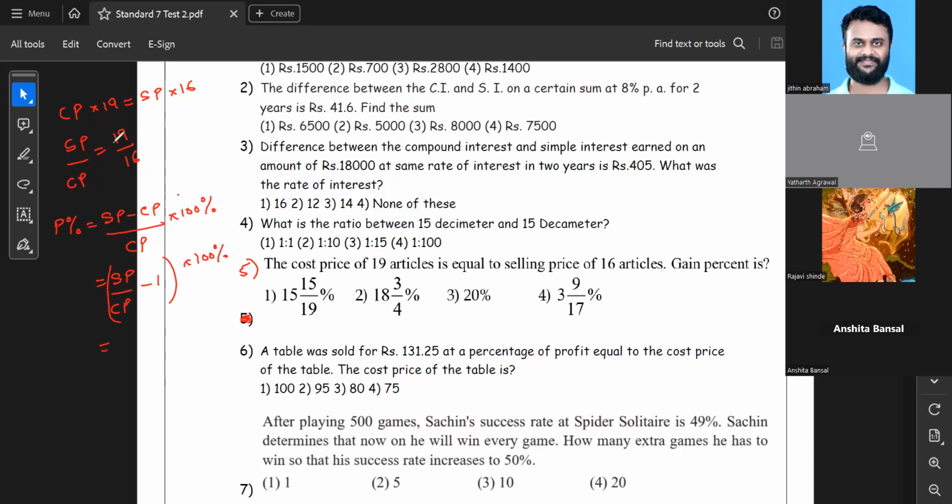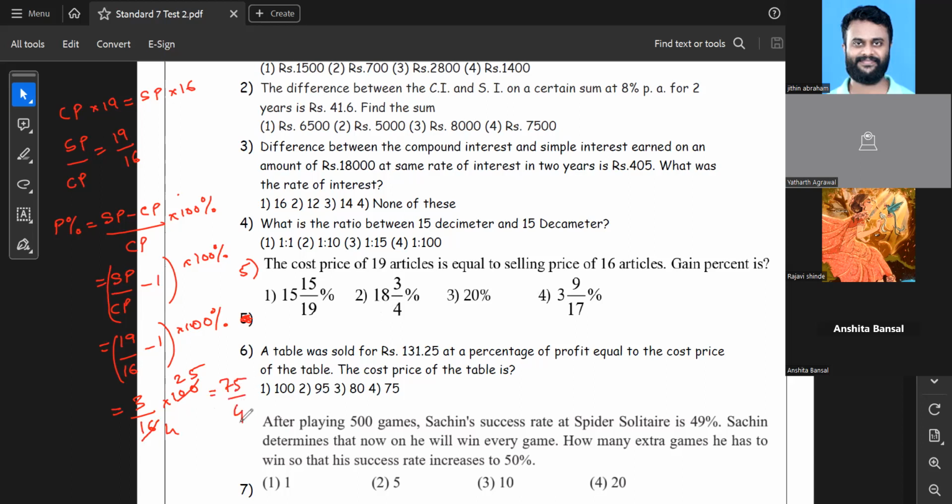So selling price upon cost price is 19 by 16, as they have given, minus 1, multiplied by 100. 19 minus 16 is 3. 3 upon 16 multiplied by 100. So I have to solve this and get the answer, 300 upon 16. When I divide by 4, it's 25.